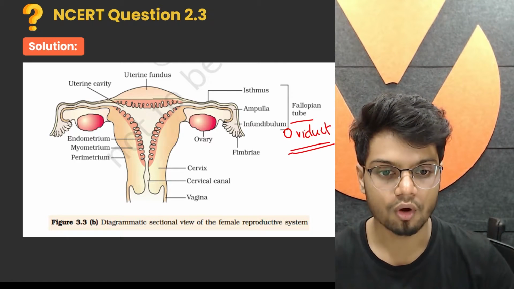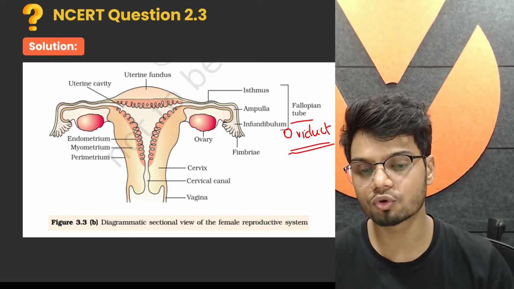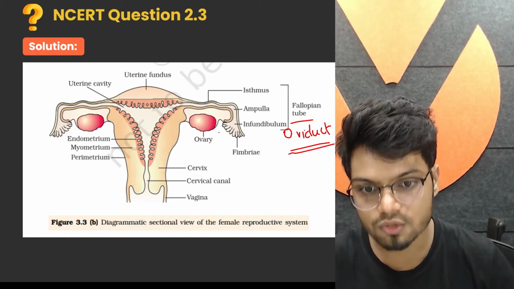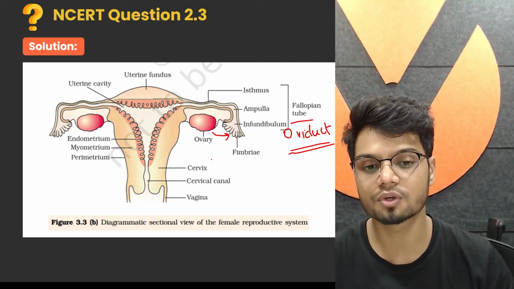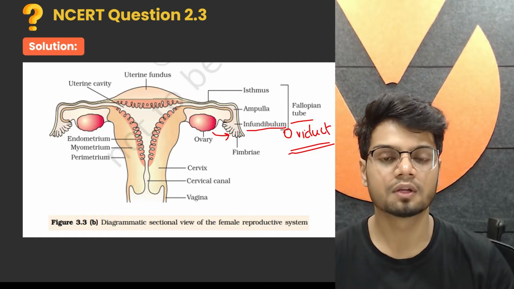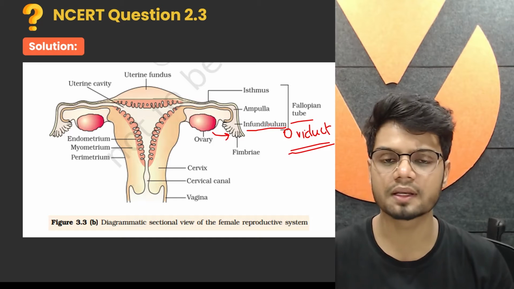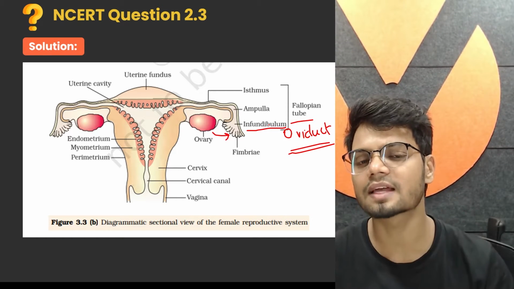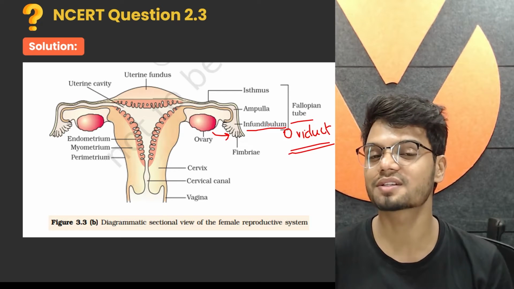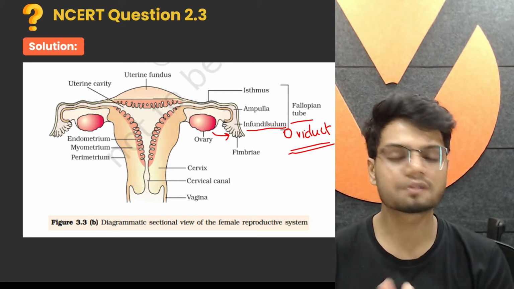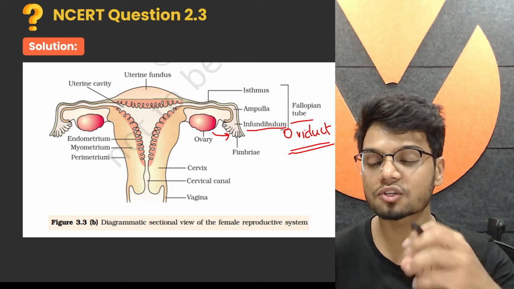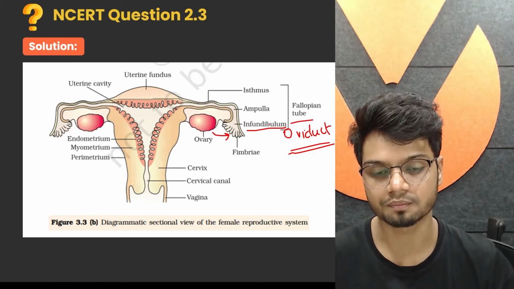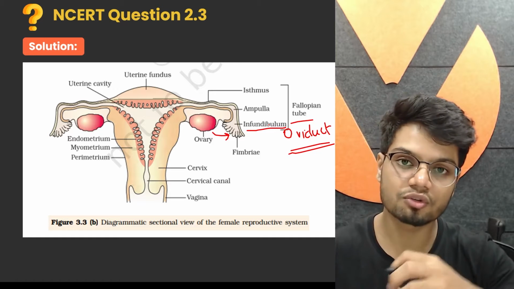Now this fallopian tube has different parts. Let's look at the part which is closest to your ovary. The part closest to your ovary is the infundibulum, a wider region which has finger-like structures known as fimbriae. And what is the function of fimbriae? Fimbriae help in the collection of the ovum, or the egg, after ovulation.